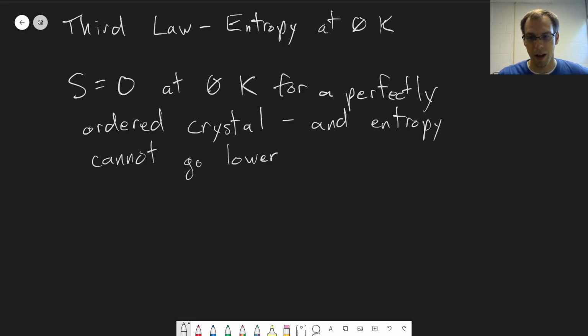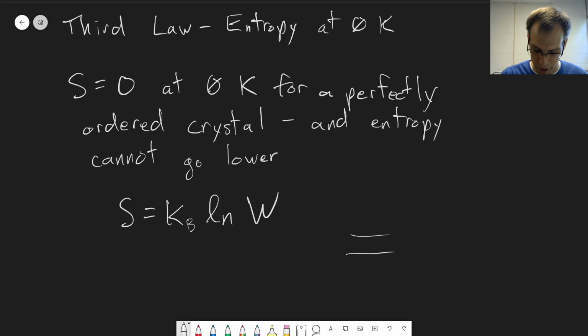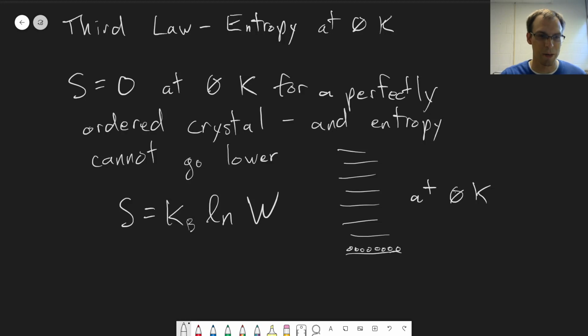And the third law makes a lot of sense if we consider Boltzmann's equation, the statistical view of entropy, right, where we're thinking about how many different microstates correspond to a certain macrostate. If we have a perfectly ordered crystal, all the molecules we have are in their lowest possible state. If we draw out a bunch of energy levels at 0 Kelvin, everything is going to be in its ground state, perfectly ordered. And we can think about this in terms of the electronic energy or other types of energy like vibrations, rotations, even translation. They'll all be in their lowest possible state.